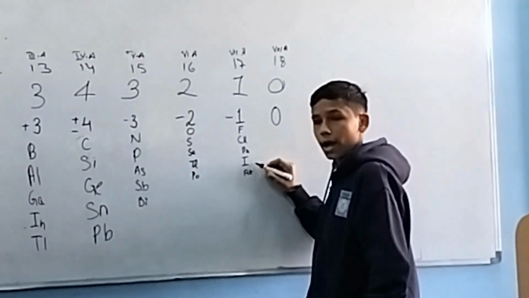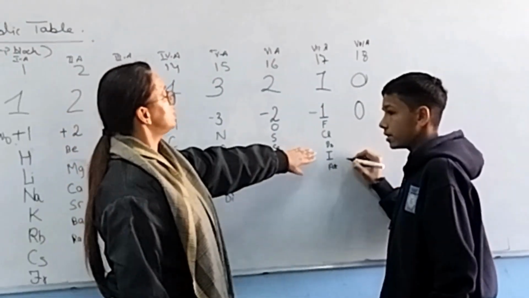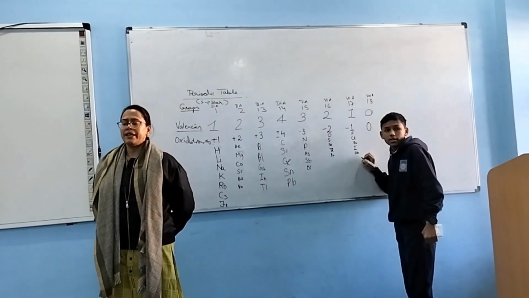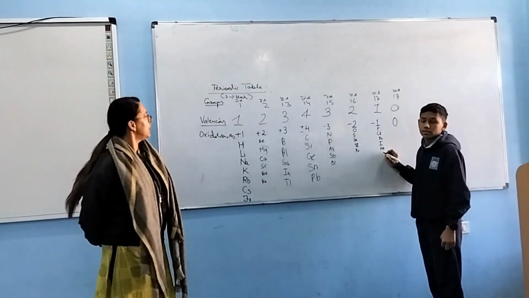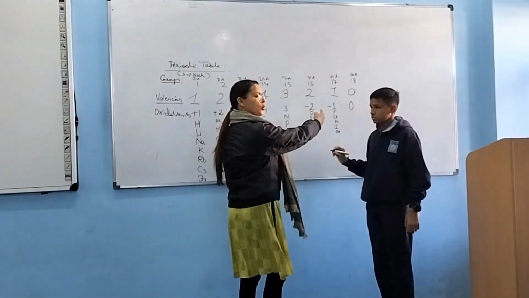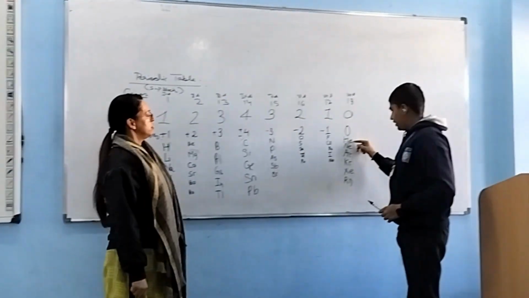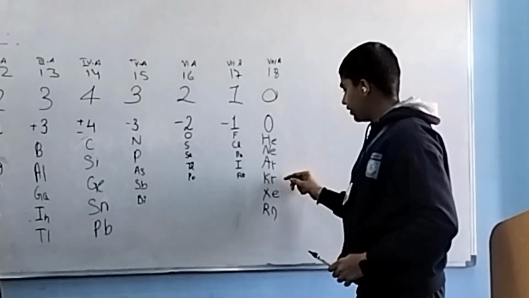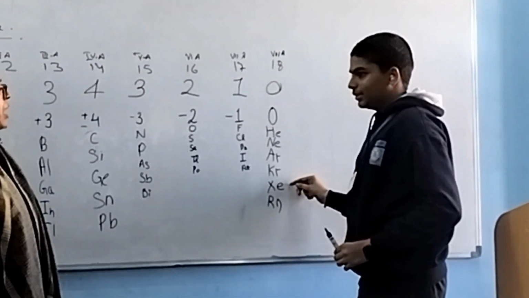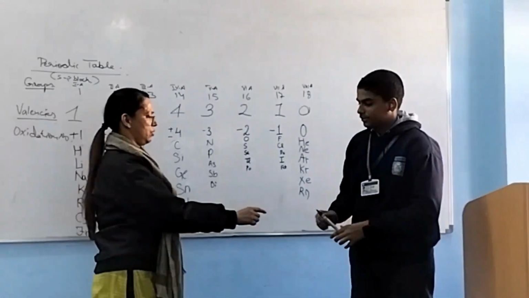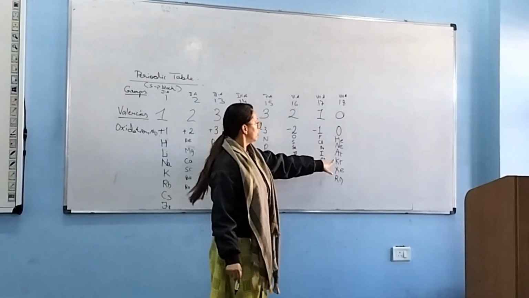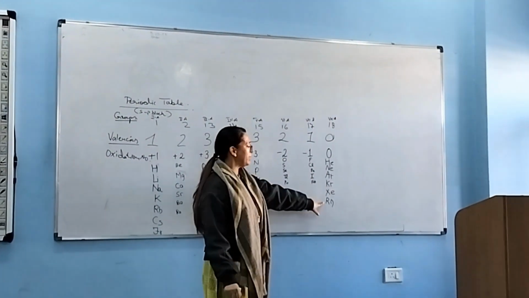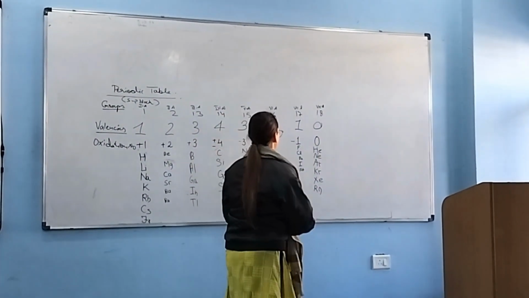Br for bromine, I for iodine. At is astatine. It is astatine. Okay. Zero group. You can do zero group. He is helium, Ne is neon, Ar is argon, Kr is krypton, Xe is xenon. Rn is radon. He helium. Ne neon. Ar argon. Kr krypton. Xe xenon. Rn radon.